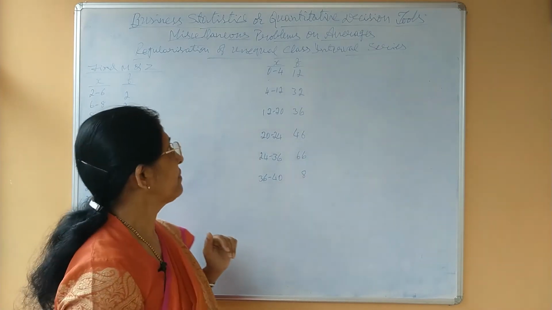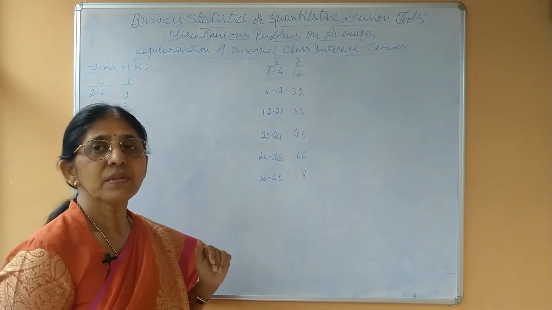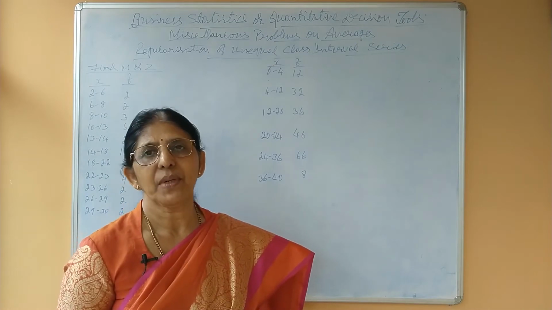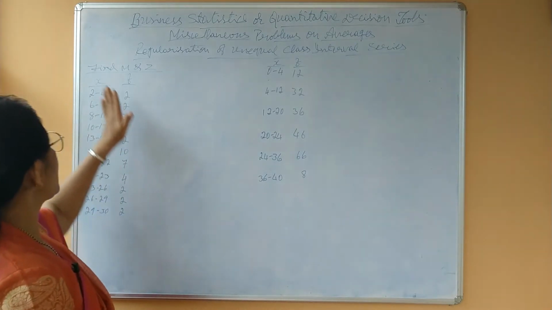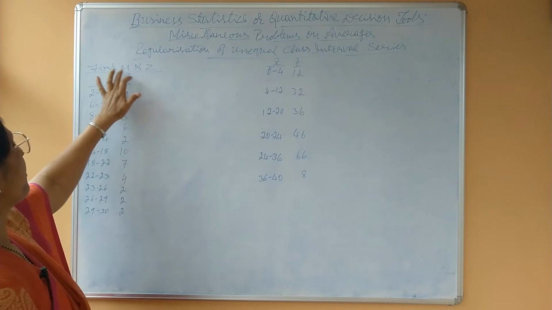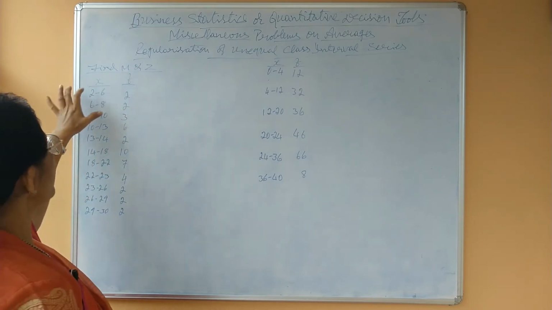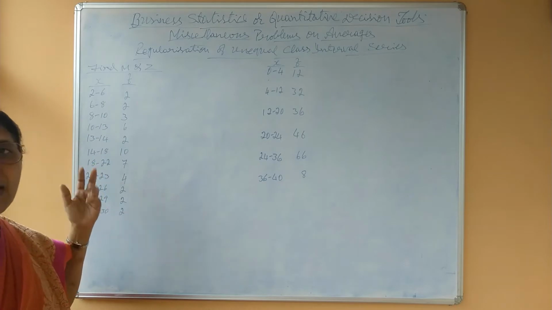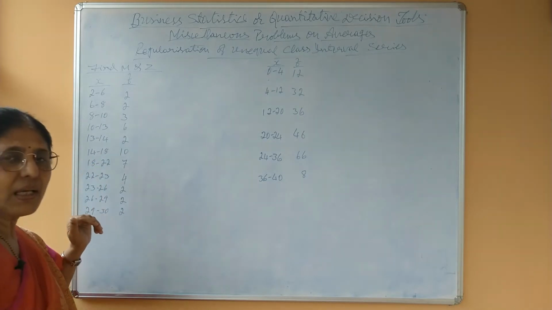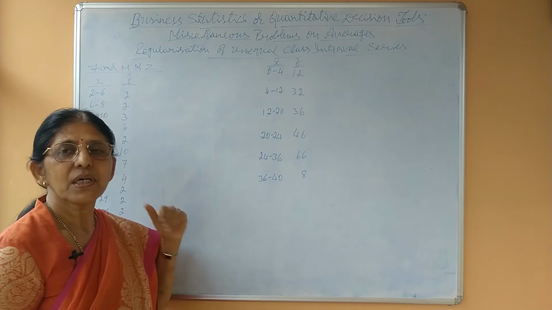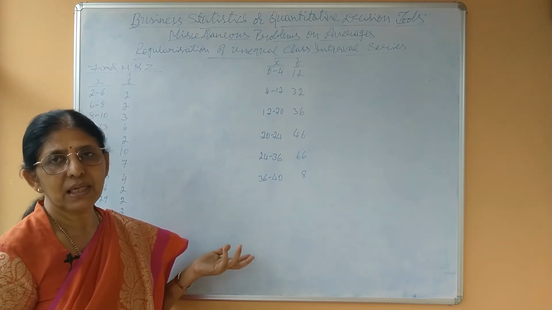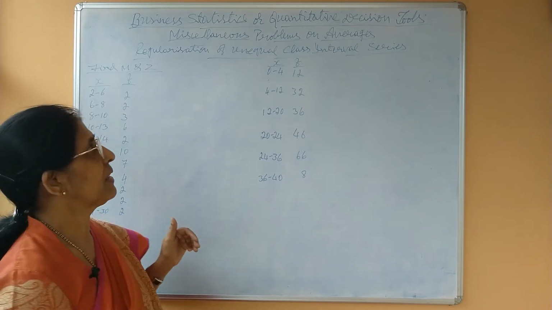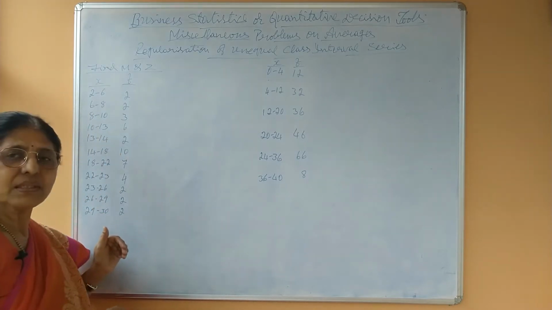But in case of median and mode, under continuous series, class interval must be common. Therefore, if it is asked to find median and mode, and if the class intervals are not common, that is unequal class interval, then first we have to convert them into equal class intervals. That we say regularization of unequal class interval series.